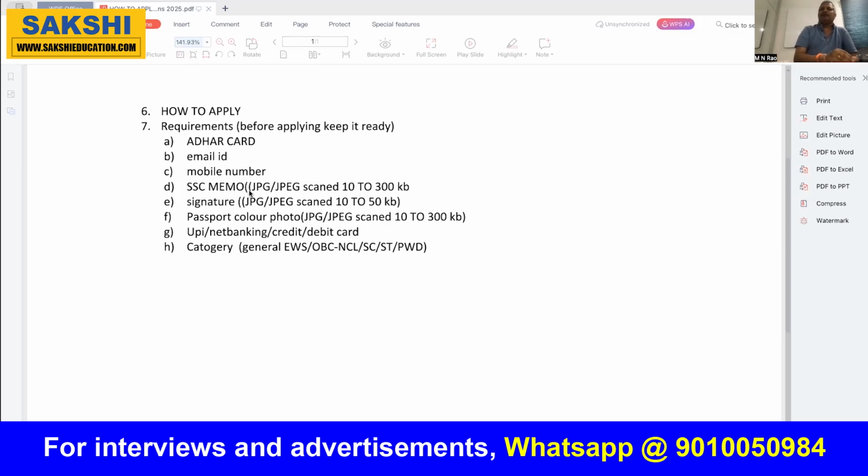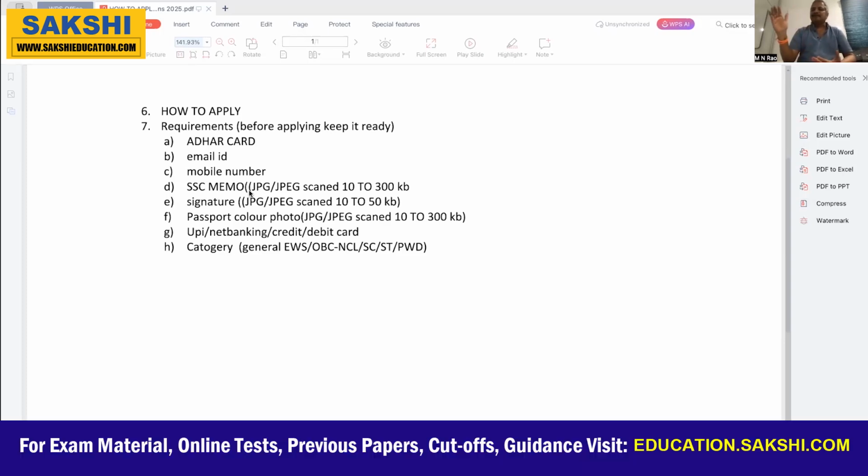Next, another important point: you need 3 major things to upload now. For other category seats, that is SC, ST, BC or OBC or EWS, certificates are not needed now. The three things needed now are: one, the SSC memo or 10th equivalent memo; another, a passport size photo, and this time they have specified it must be a color photo; and next, a signature.